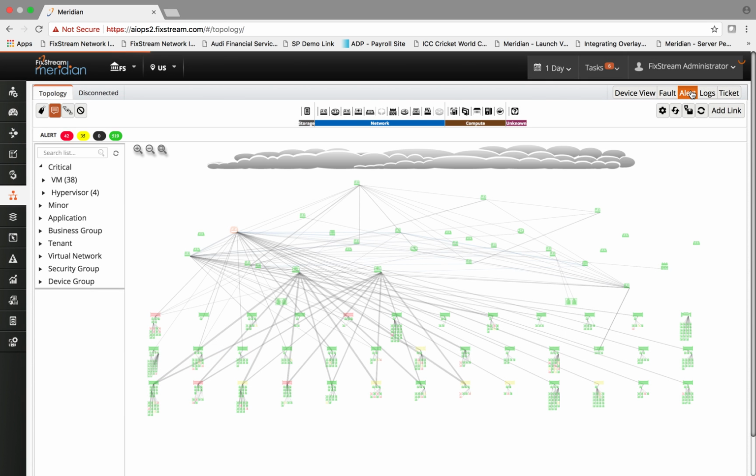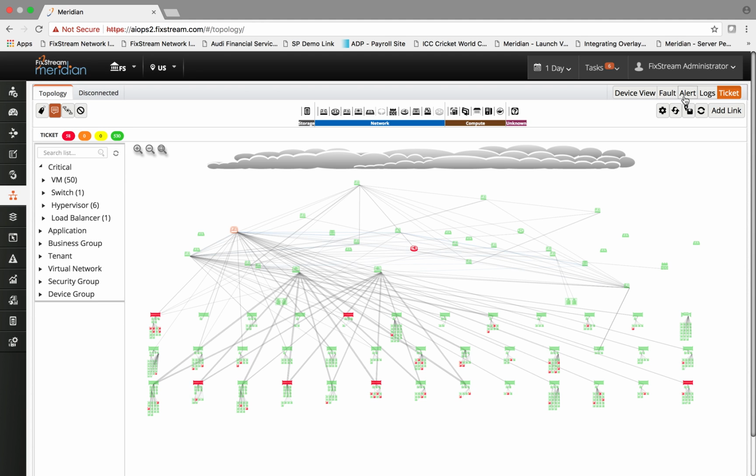Likewise, you can look at the alert, and it will very quickly show you all the performance issues based on the threshold set by the end user and the operations teams. A variety of alerts, for example, the CPU, disk, and memory utilization alerts coming from different entities. Likewise, by clicking on ticket, you will see all the open tickets, and those are pulled from the ticketing system.